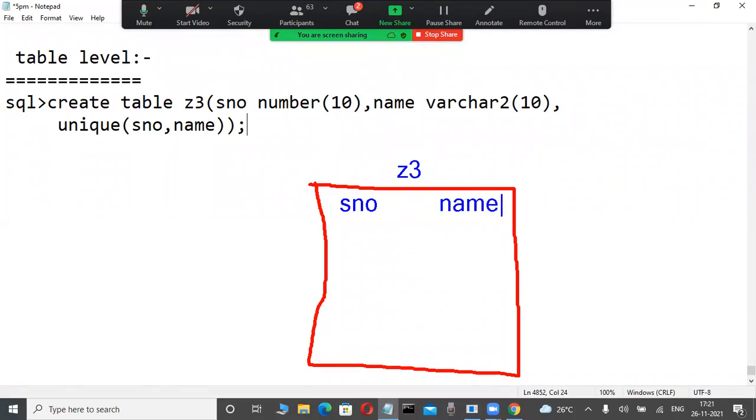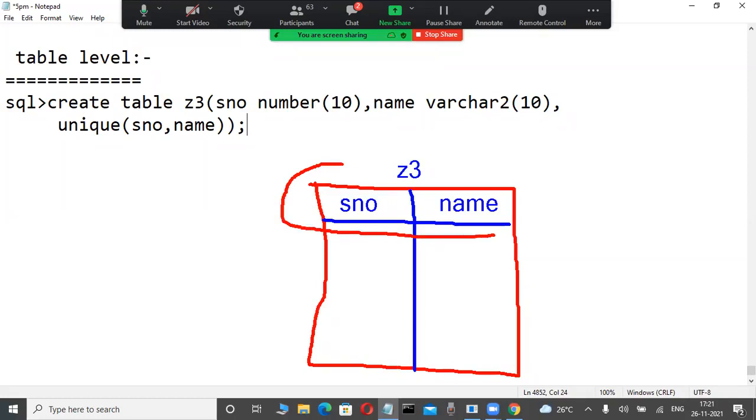In the column names, I am giving S number and name. But unfortunately, what am I creating? A table level constraint in this example. Table level means a group of columns is a unique key I am creating, not a single individual column. Imagine a layer internally like this. This is a unique constraint I am creating, so a combination of columns.